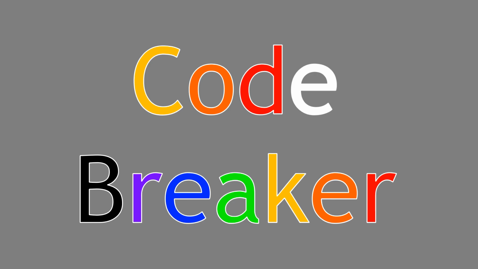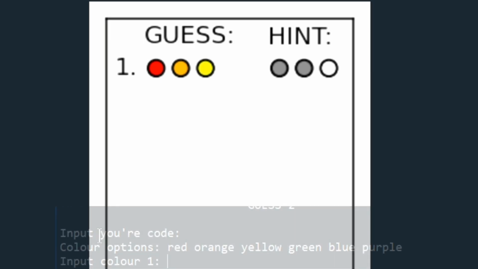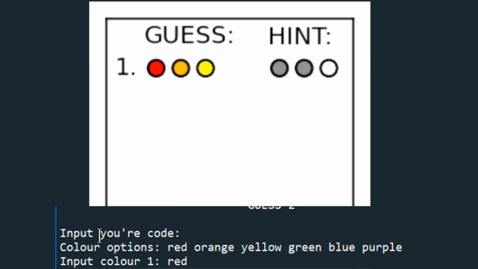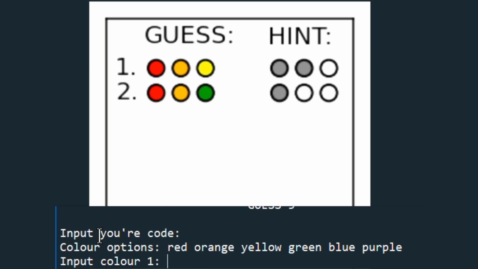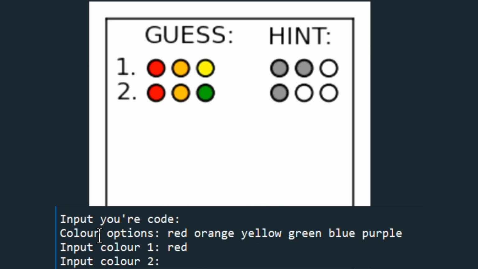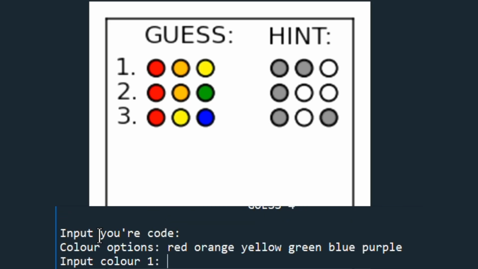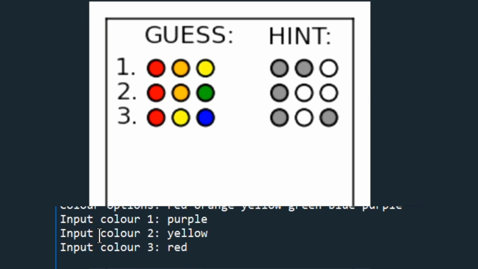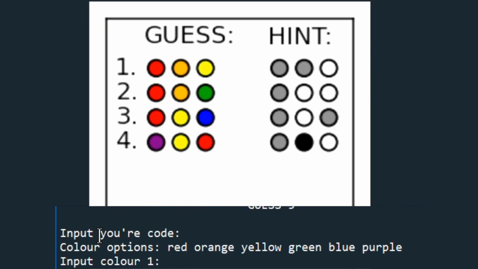For my program, I created a replica of the board game Codebreaker, also known as Mastermind. In the game, there are two roles. One is the encoder and the other is the code breaker. The encoder, which can be a second player or the program, creates a random sequence of colors, the code. The code breaker must then guess the code, and they will get a limited number of attempts to do so.